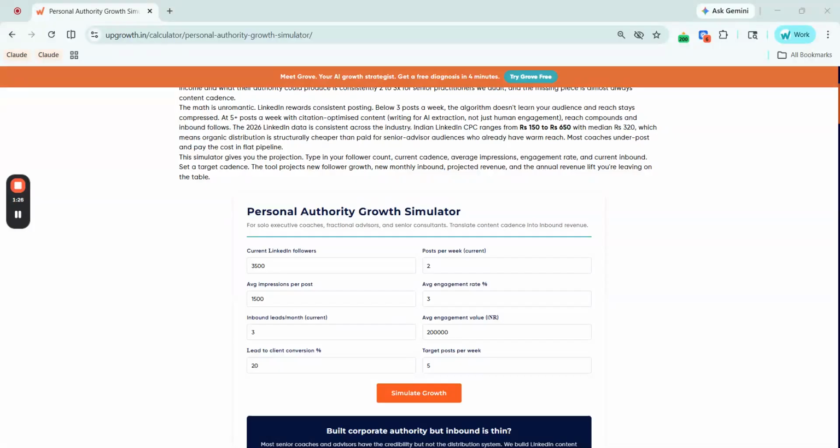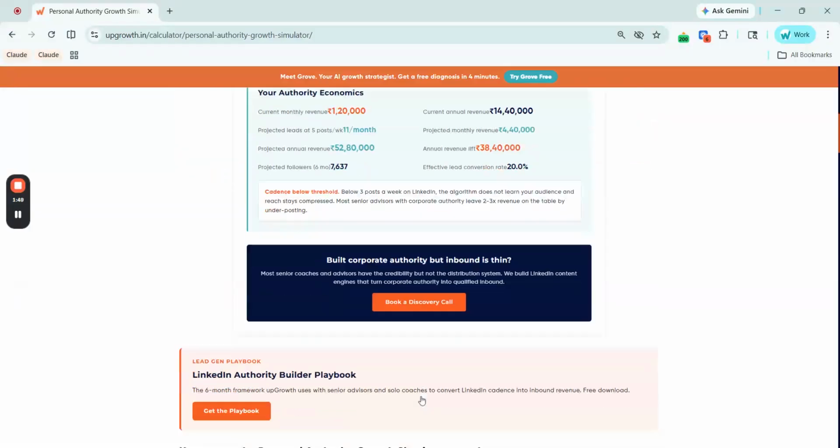Inbound leads per month, current, is how many qualified inbound inquiries your LinkedIn presence is generating right now, and average engagement value in INR is the average revenue value of a client engagement you close from LinkedIn. Lead to client conversion percent is the percentage of inbound leads you convert into paying clients, and target posts per week is the cadence you want to model. So let's hit simulate growth.